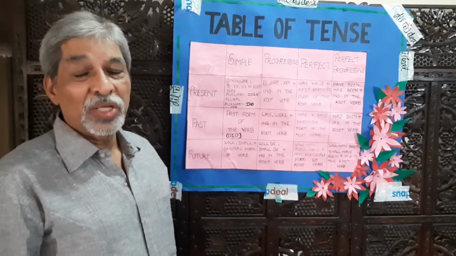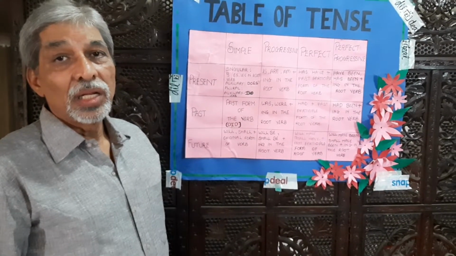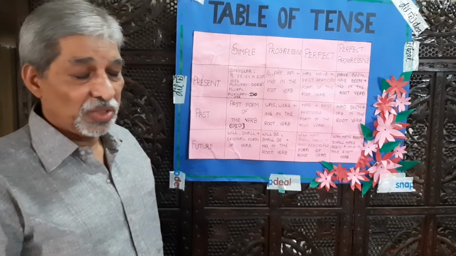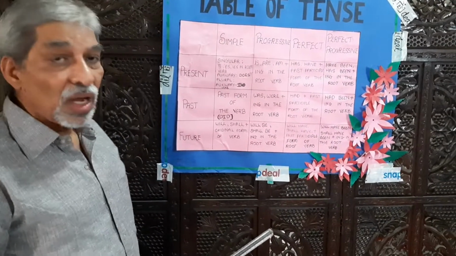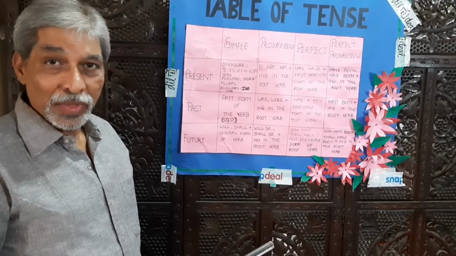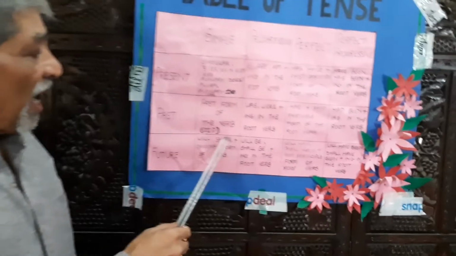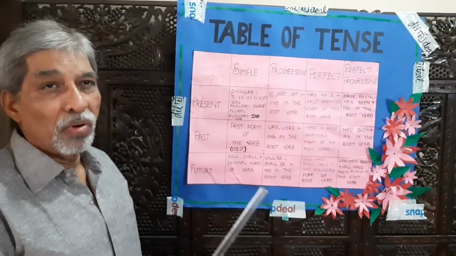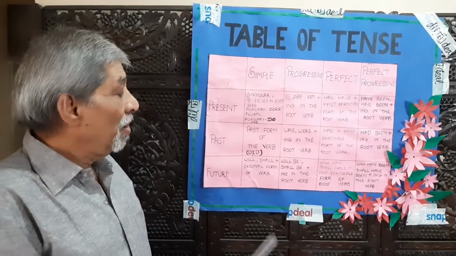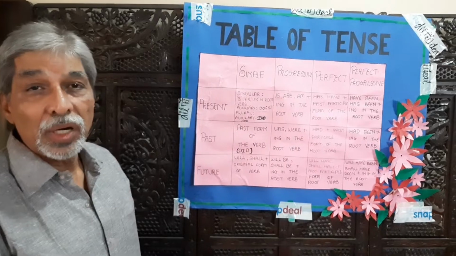Now, we will go to the next part, that is simple future tense. Simple future tense sentences are made with the help of will, shall plus original form of the verb, or root form of the verb.